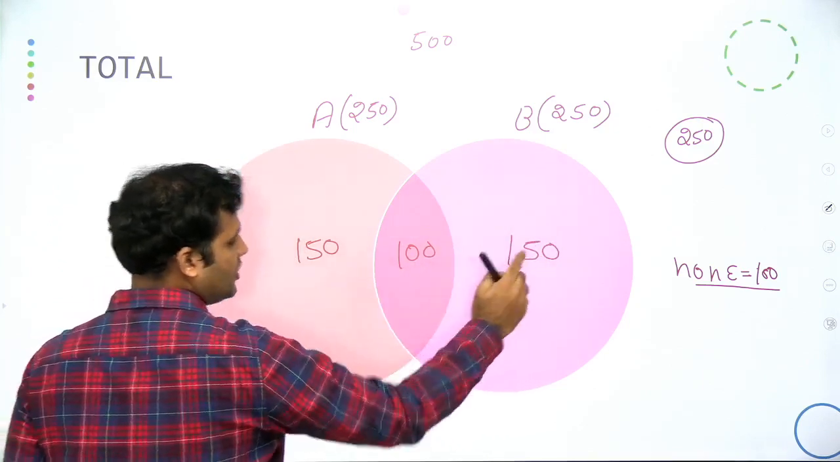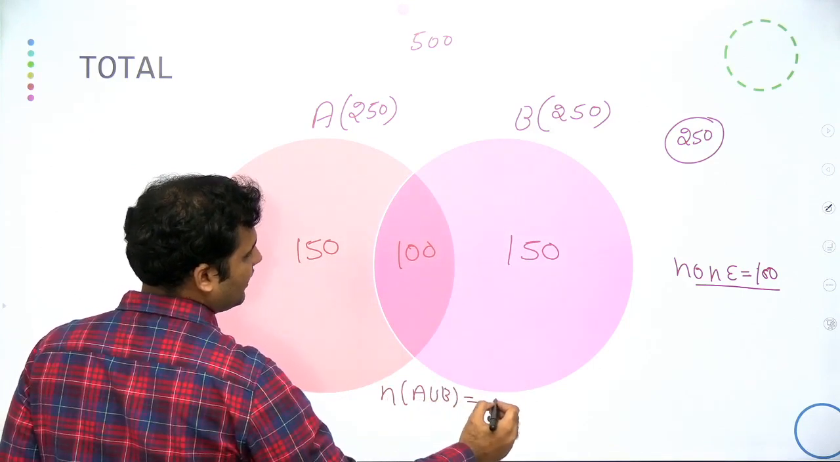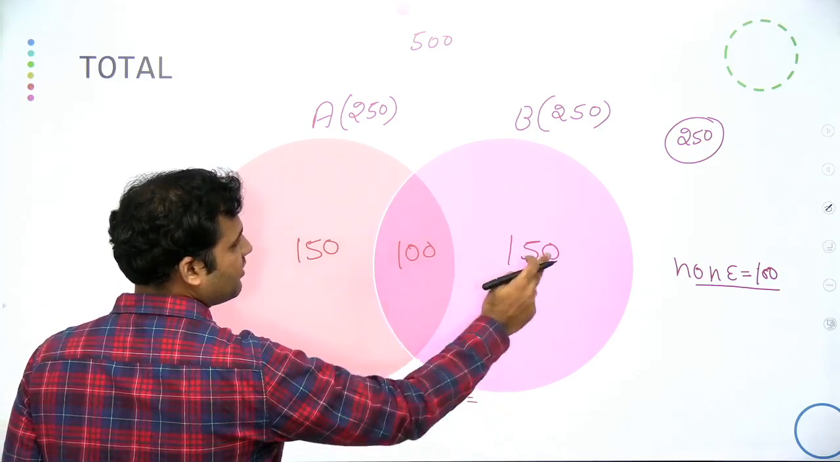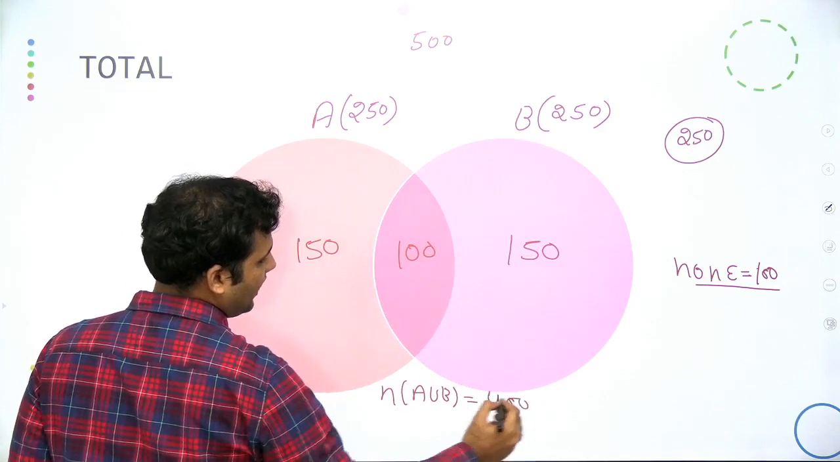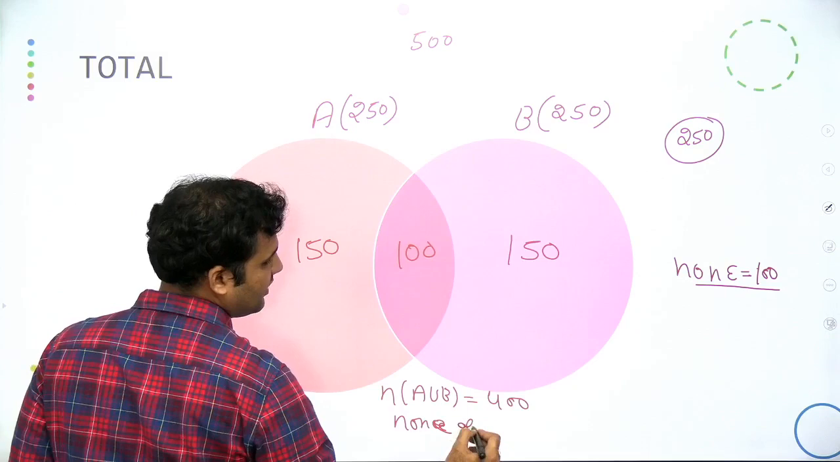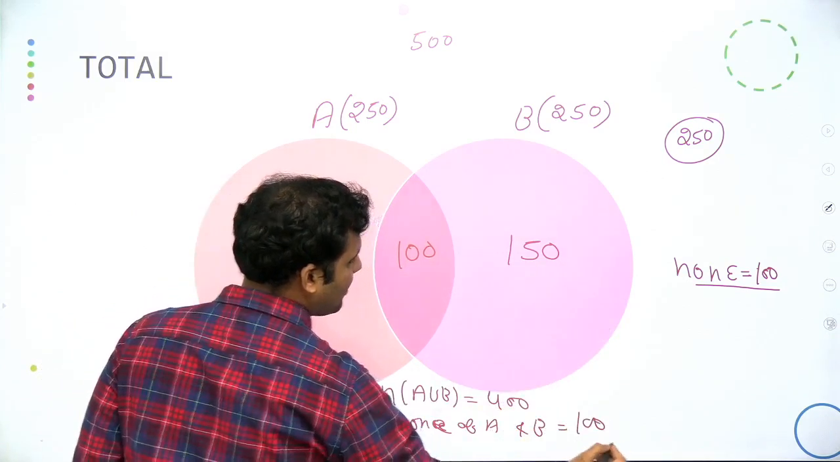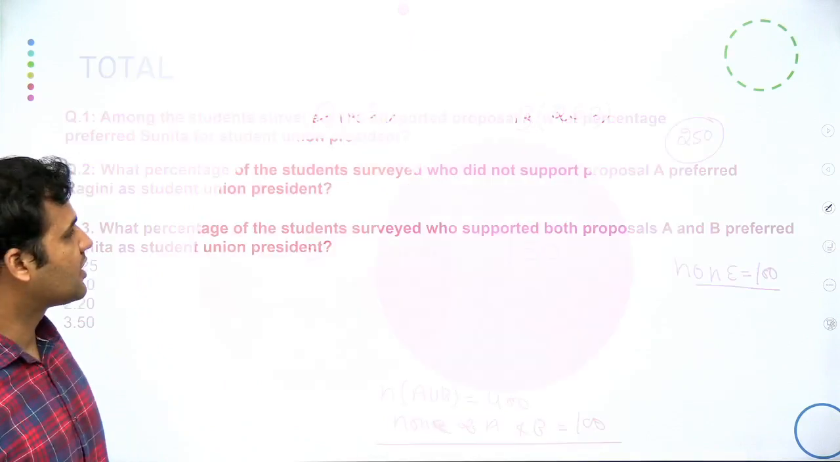So the total union, n(A union B), you can see, will be equal to 150 plus 100 plus 150, that is 400, and none of A and B we have already found as equal to 100. So now this set is completed and you can solve all the questions.